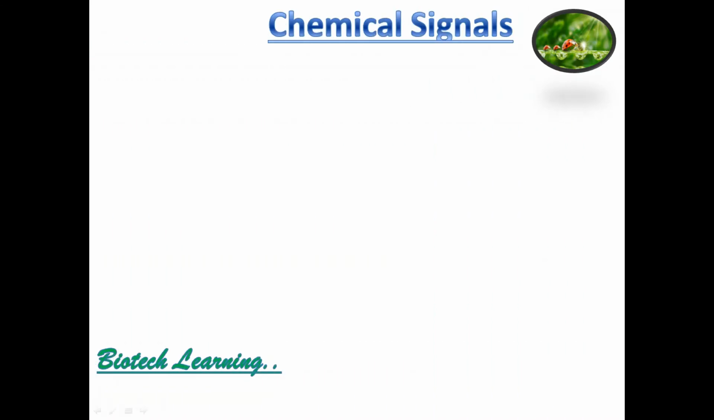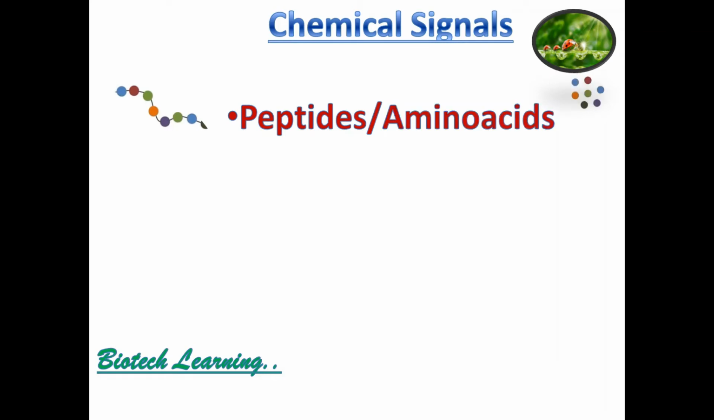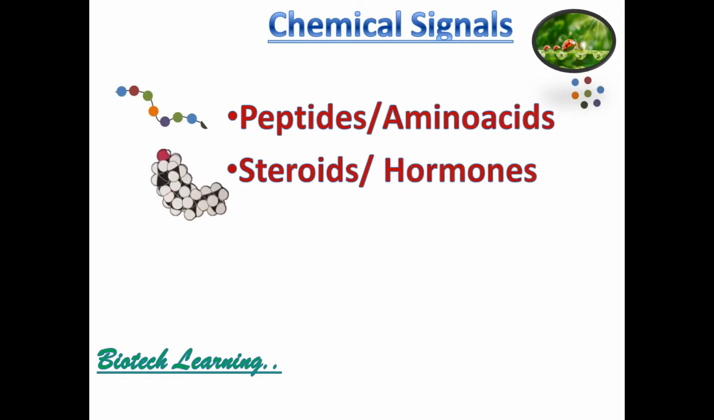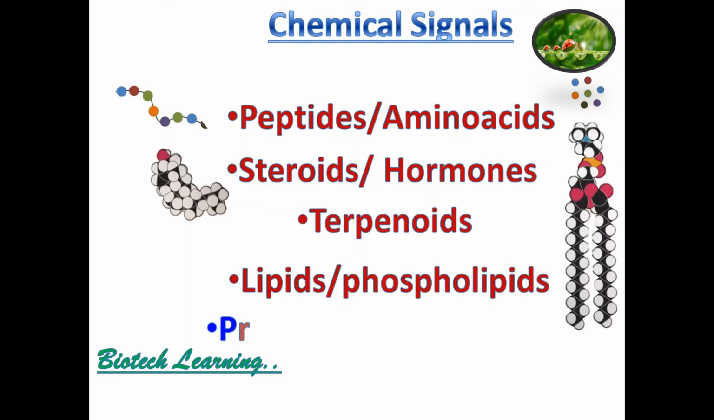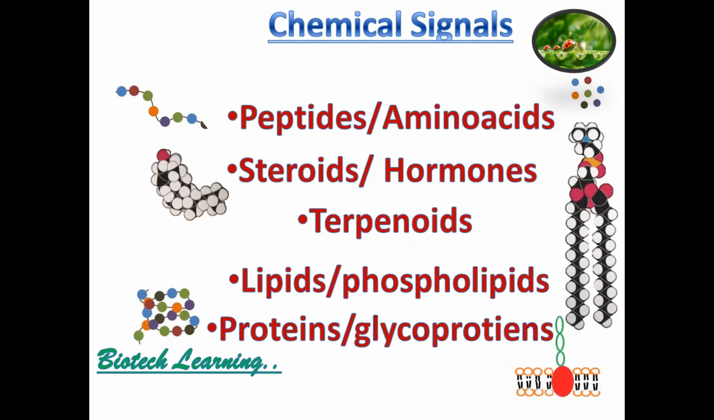Now let's move on to chemical signals. These are molecules or atoms that act as signals. They are also sometimes called ligands. It can be a peptide or amino acids or steroids, hormones, terpenoids, lipids or phospholipids, proteins or glycoproteins, etc. In fact, any molecule or atom can act as a chemical signal and trigger a response.